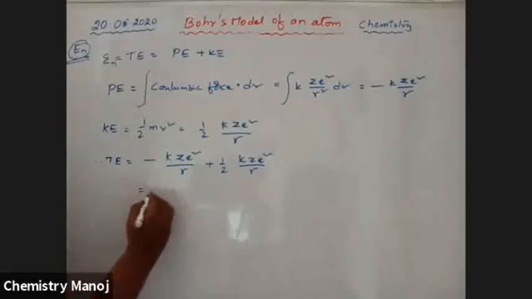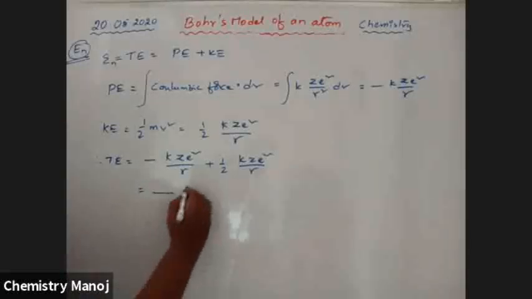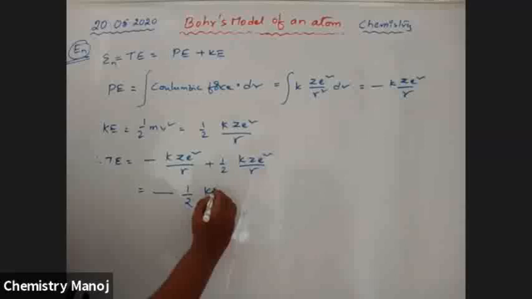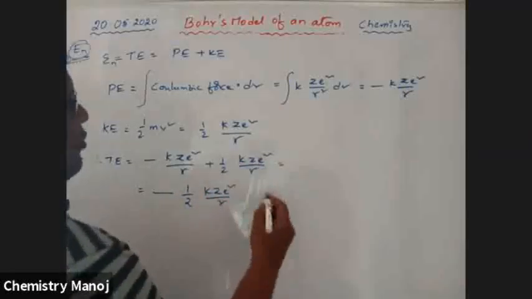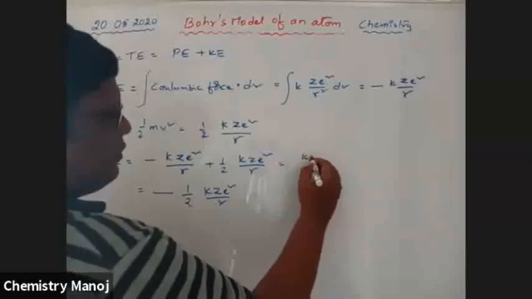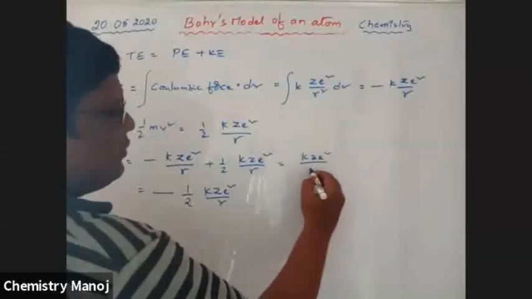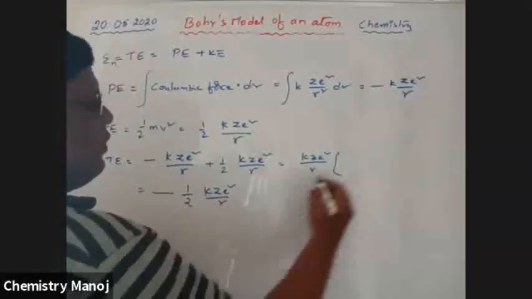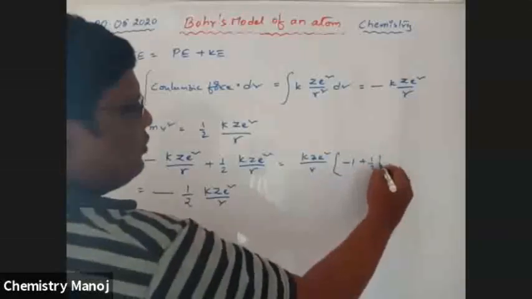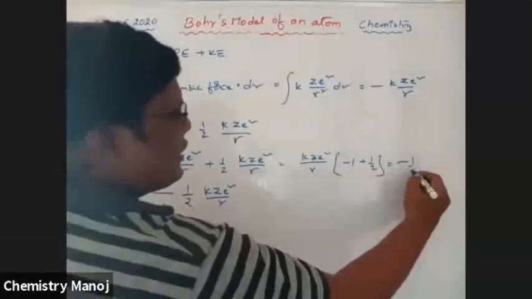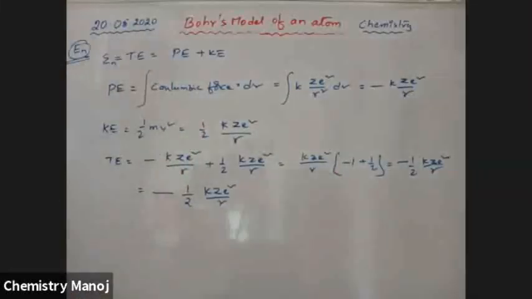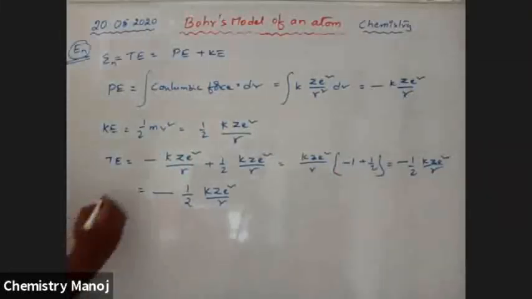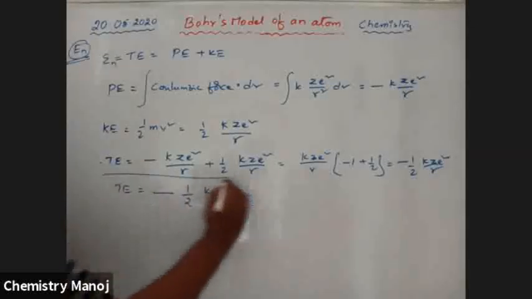Here K Ze square by r I am taking common, so minus 1 plus 1 by 2 gives minus 1 by 2 K Ze square by r. Therefore, it is total energy.